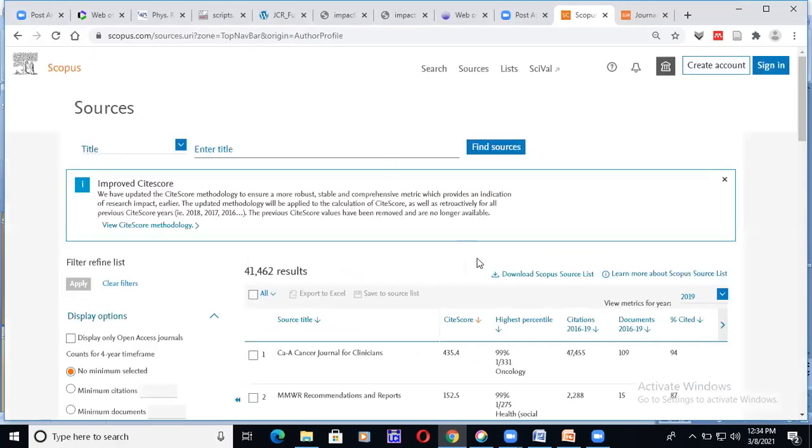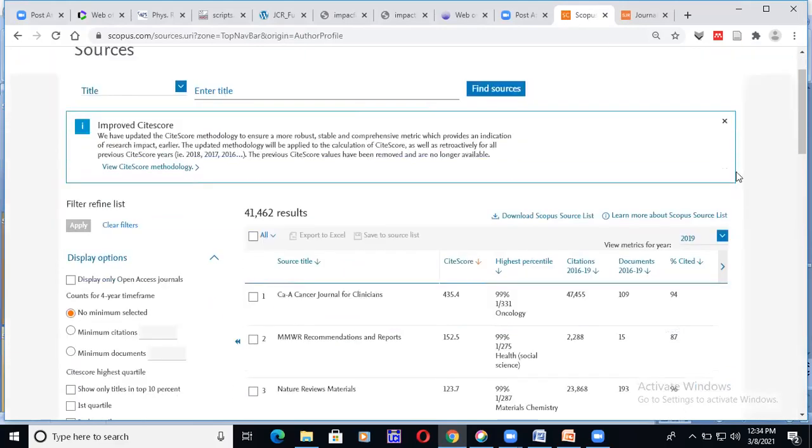Once you click on Sources, it will take you to this page. Here there is an option for title. Do you want to cross check with the title, or with the ISSN number? Ideally you should cross check with both, title as well as ISSN number. For example, let me go with the title.